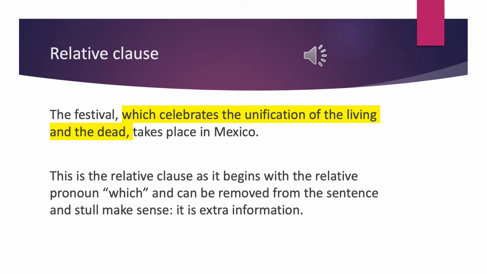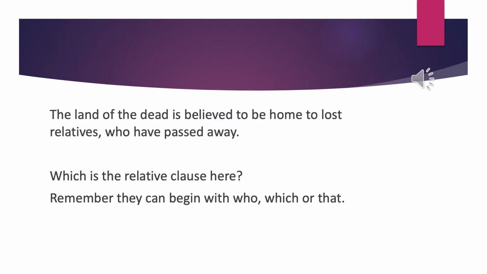So if I took that out, I would still have a sentence which is, "The festival takes place in Mexico." That fully makes sense by itself. But to show that I can write more complex sentences with extra clauses in, I've done it this way. So my sentence reads, "The festival which celebrates the unification of the living and the dead takes place in Mexico," just to show that I am capable of writing more complex sentences. Have a go at identifying the relative clause in this sentence now on your own.